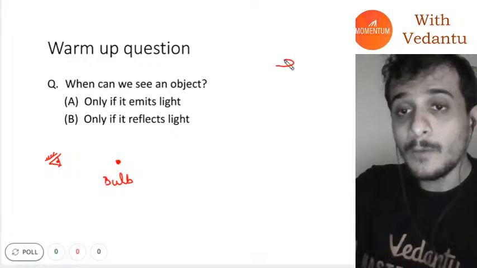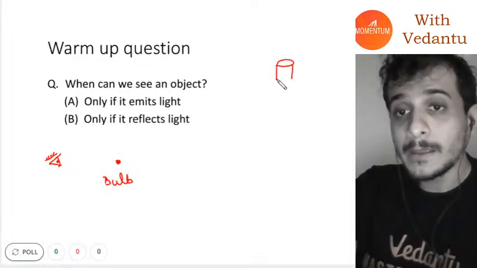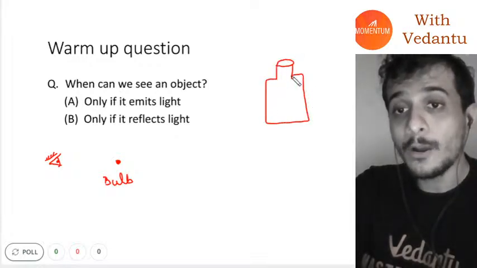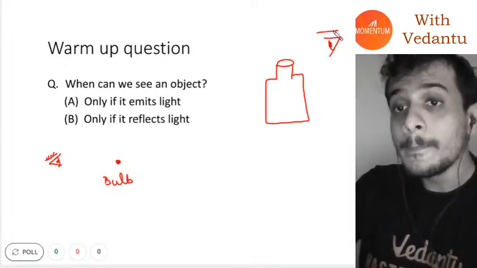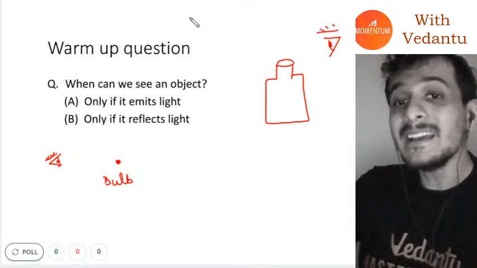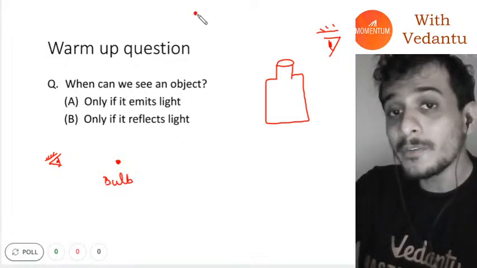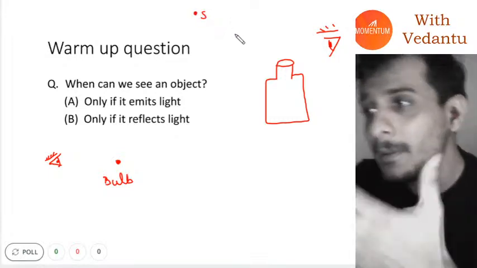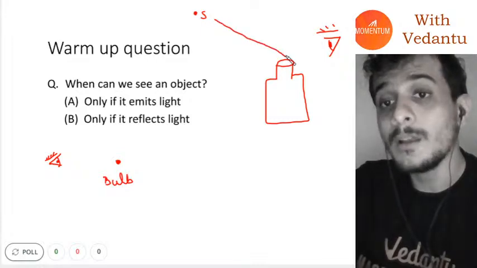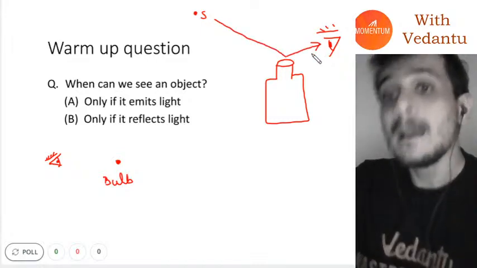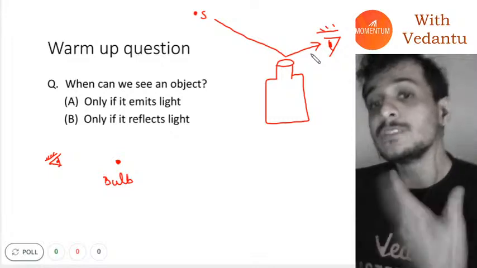But if I also have, let's say, a water bottle. I'm not very good at making bottles, but let me try. I can also see this water bottle as long as there is some light source somewhere around. What happens is this water bottle will reflect the light and we will be able to see this bottle.